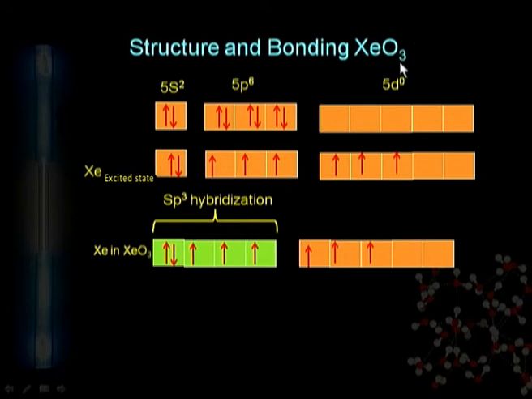Now we will discuss the structure and bonding of xenon trioxide. What is the basic difference between the fluorides and the oxide? There are only sigma bonds formed in xenon fluorides, but here we should prepare sigma as well as pi bonds. We know that hybrid orbitals are always involved in sigma bonding or may contain lone pair electrons, but they never are involved in pi bonding. It means that we should have a few unhybridized orbitals for preparation of pi bonds also. Here there are 3 oxygen atoms. It means that it forms 3 sigma bonds and 3 pi bonds.